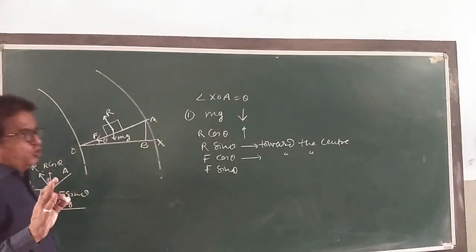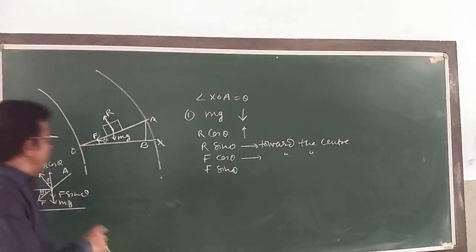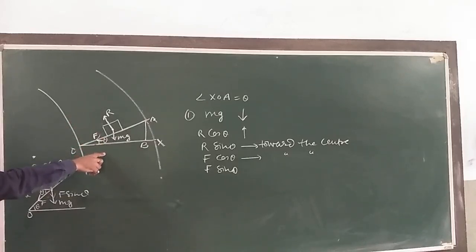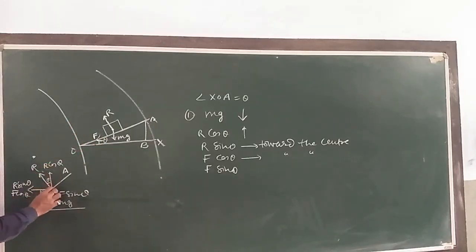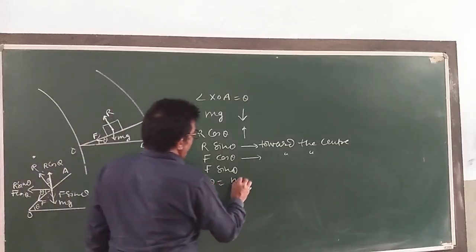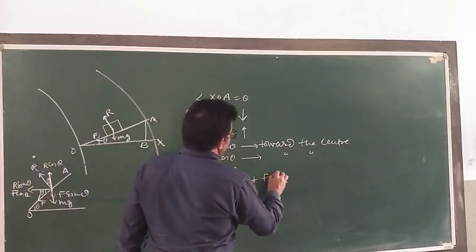As there is no acceleration along the vertical direction, so net force along this direction must be zero. So I can say R cos theta in this direction, and in downward direction mg plus F sin theta. I can write here R cos theta is equal to mg plus F sin theta.